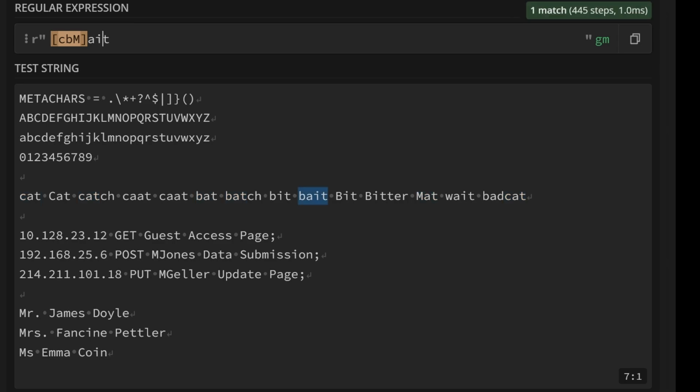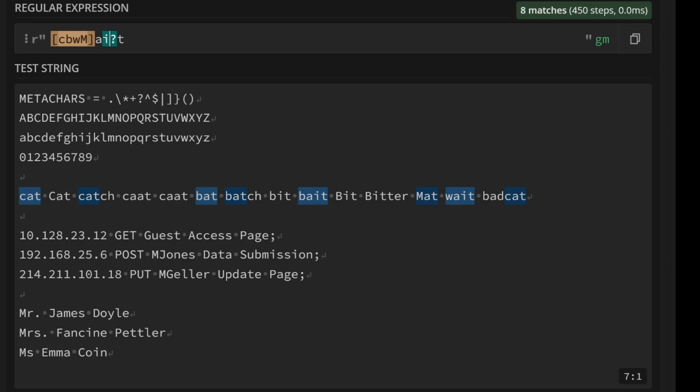I can add an I, and actually let's add our W in so it finds it. Now let's say I want to find them whether the I is there or not, so I want to find cat and bat as well. The first quantifier we're going to talk about is the question mark. That basically says I want 0 or 1 I in the string. So you'll see it will either find anything where there is 1 I or there is no I at all.